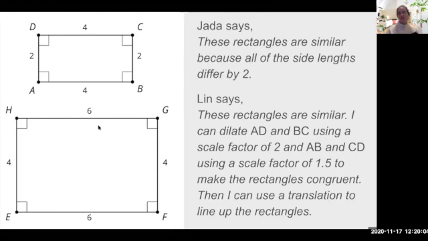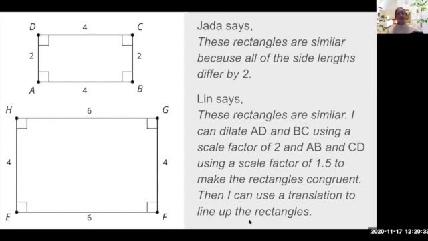Lynn says these rectangles are similar. I can dilate AD and BC using a scale factor of 2. So line segment AD and BC. She's dilating that, she's multiplying them both by 2. And AB and CD using a scale factor of 1.5 to make the rectangles congruent. Then I can use a translation to line up the rectangles. That was super specific.